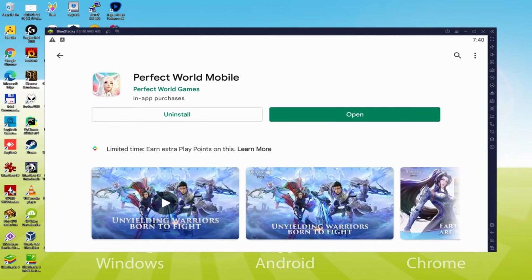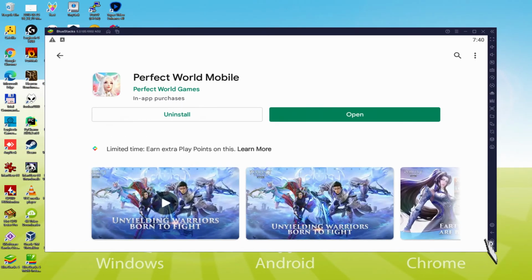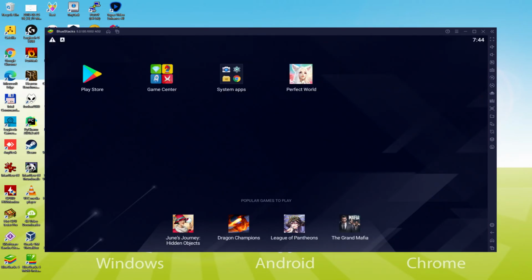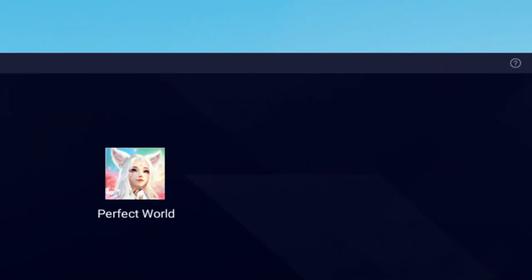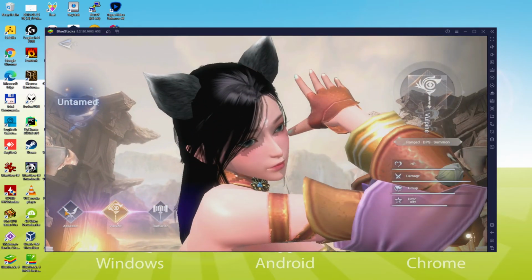Now, let's go to the emulator desktop by clicking on the following button I'm emphasizing in green, so that you can run Perfect World Mobile for the very first time. We're already on the emulator desktop, and we are going to click that brand new Perfect World Mobile software icon that has been generated. The game is started for the first time on your machine. Here we end up with it.